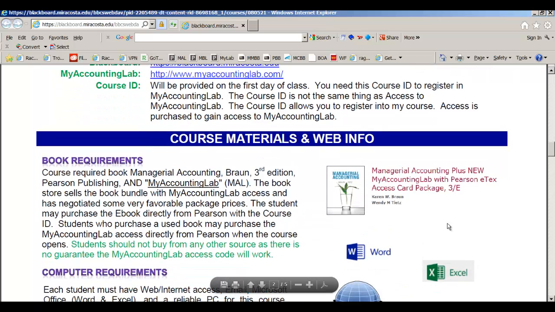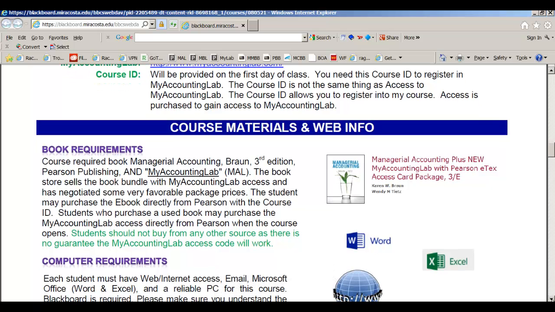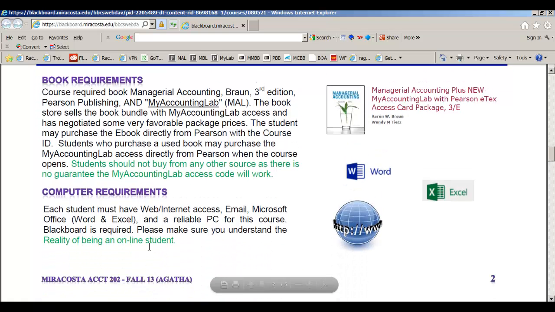Here's your required book, Managerial Accounting with My Accounting Lab. It's the 3rd edition. You have to have access to my accounting lab, and you have to have either the e-text or the book. If you're trying to save money and you just want the e-text or you just want the book, that's your choice. If you do not buy the e-text access, you won't be able to click on the pages from within my accounting lab. It's helpful to have Word and Excel just because sometimes it's easy to work the problems in Excel if you're seeking my help.